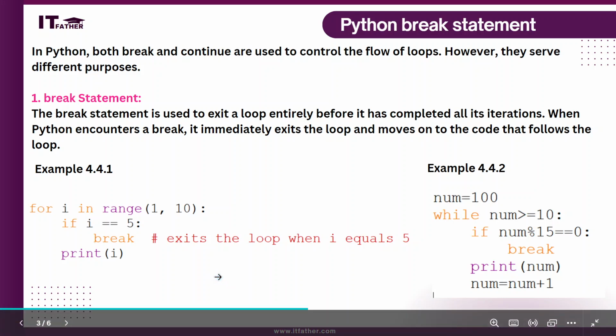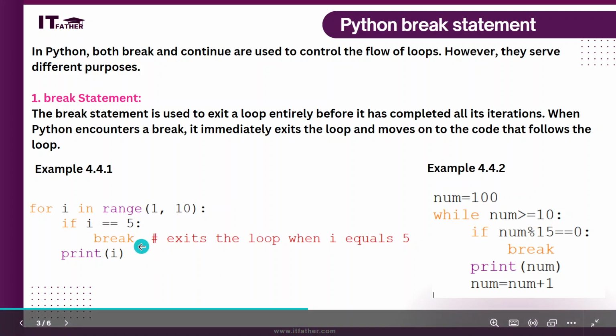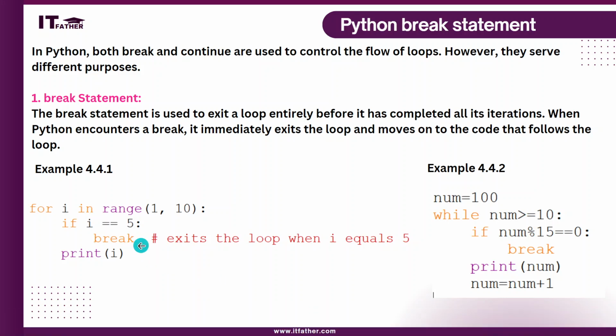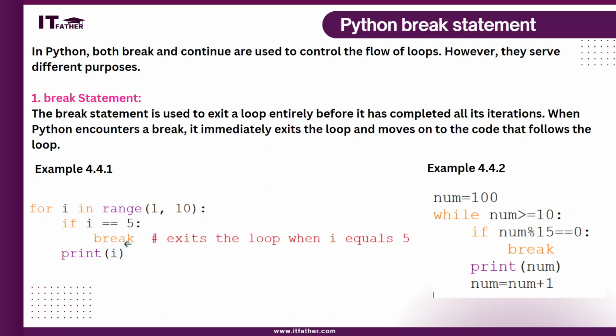For i in range 1 to 10, if the value of i is 5, the break statement will be executed and control will immediately be out of the loop. It means if the condition is false, if the value of i is not 5, then it will print the value of i like 1, 2, 3, 4. As soon as it is 5, the loop will be terminated. It will come out of the loop.